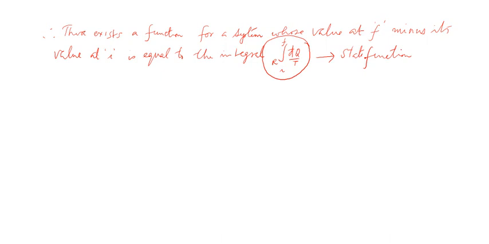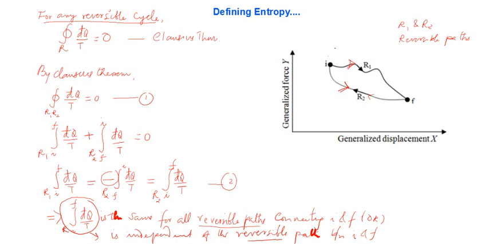Let me go to the previous thing. What he meant is this one.